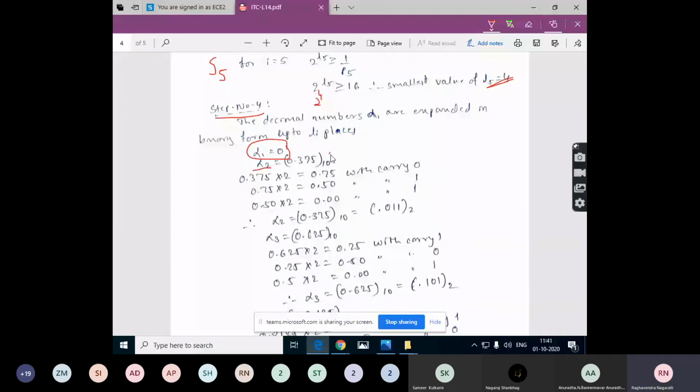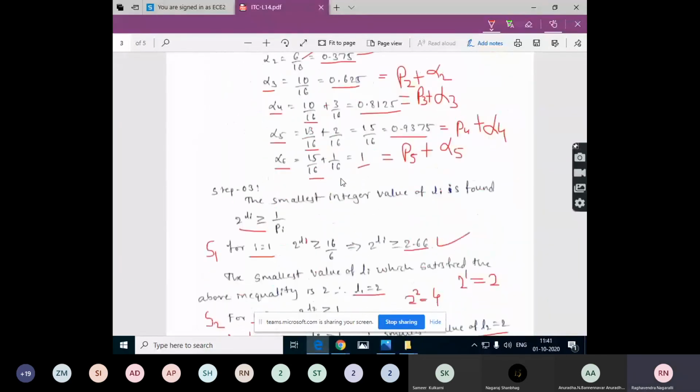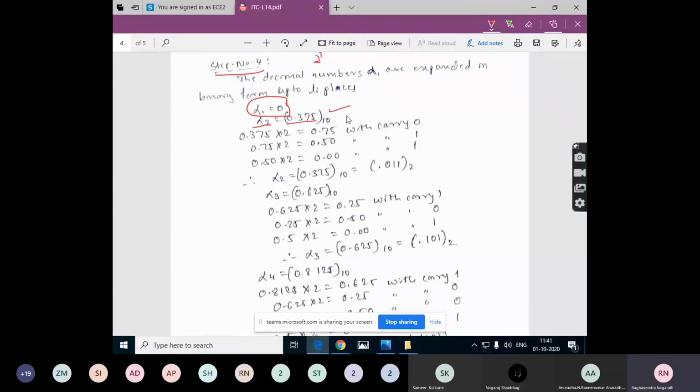This is the value that we have got, 0.375 for alpha 2. So this is in the decimal form. This is how we represent the number in the different forms. So we need to convert this into the binary. How to convert this? We need to convert this decimal number into the binary. 0.375 into 2, because we are converting it into the binary form.